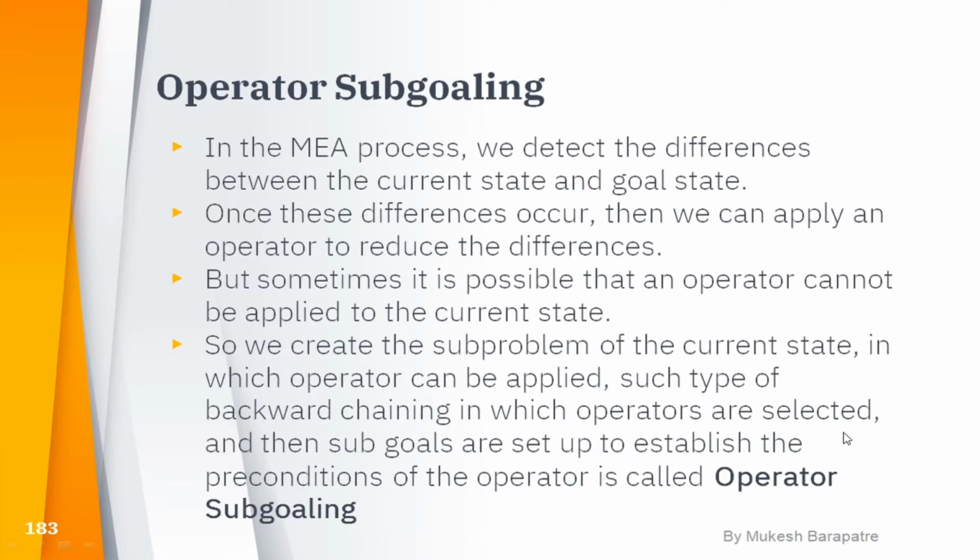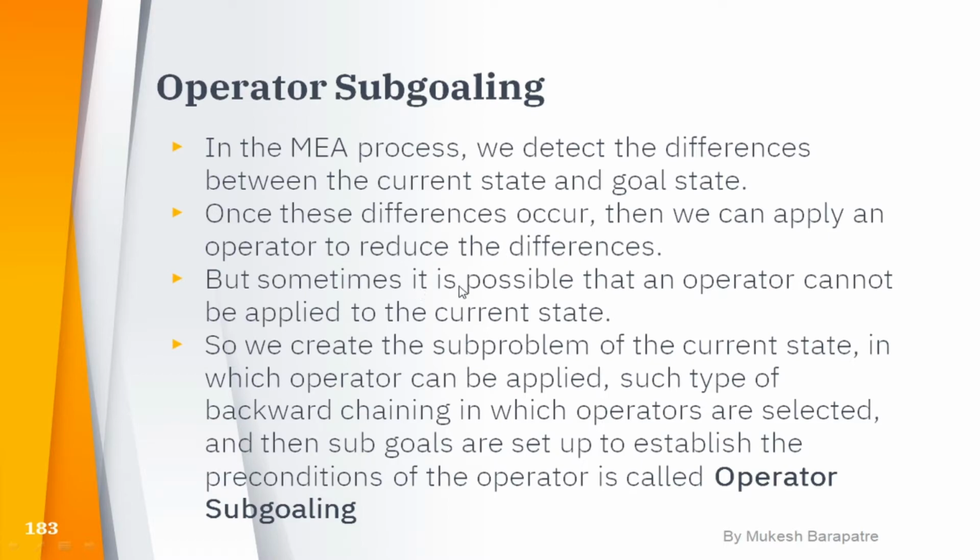Now there is one more concept here: operator subgoaling. What is operator subgoaling? In the means-end analysis process, we detect the differences between the current state and the goal state. Once the differences occur, we can apply an operator to reduce them.